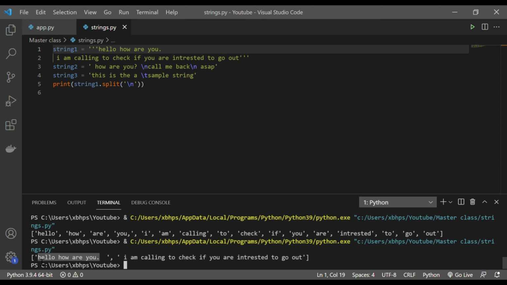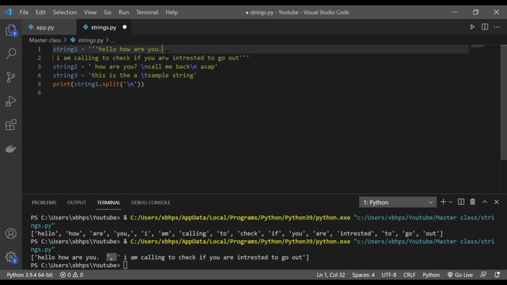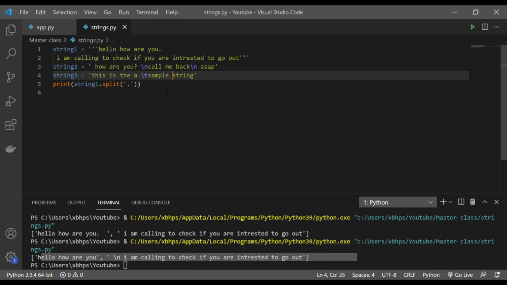So this is one particular part, and this is another part, and it's actually splitting using the next line. You can use anything which you want to use. It can be a space, two spaces, a full stop, anything. Let me put a full stop and show you. So basically it does it for everything. This is very useful when you're working with NLP projects, where you want to split your big string and put it in a list.